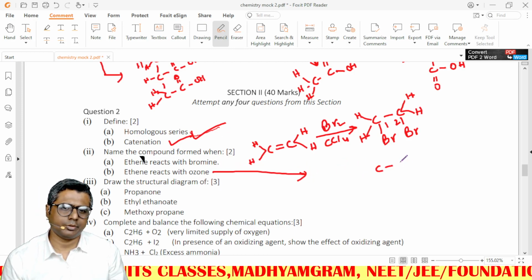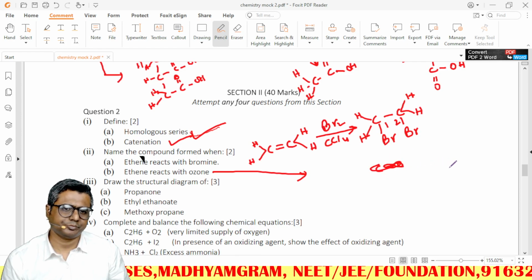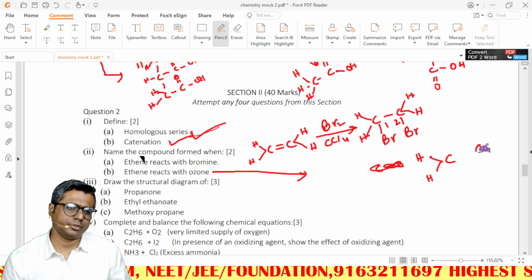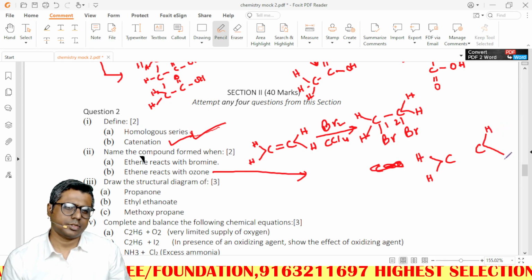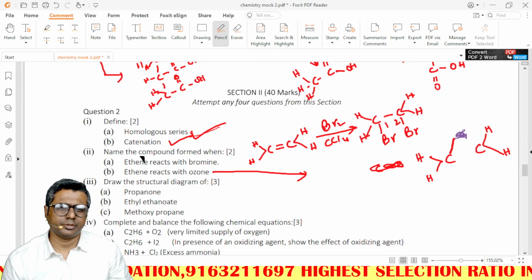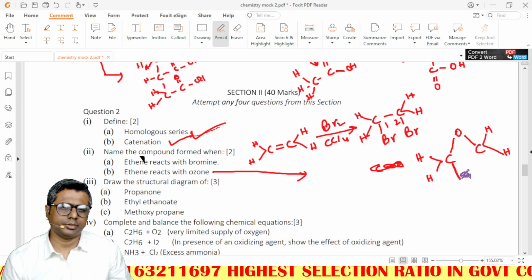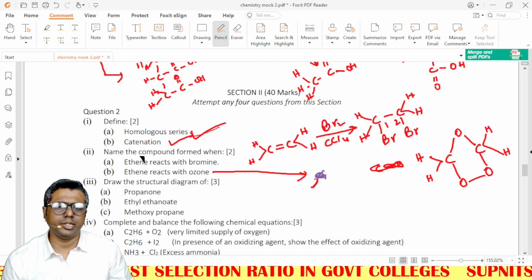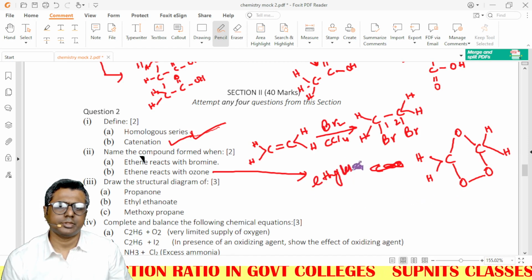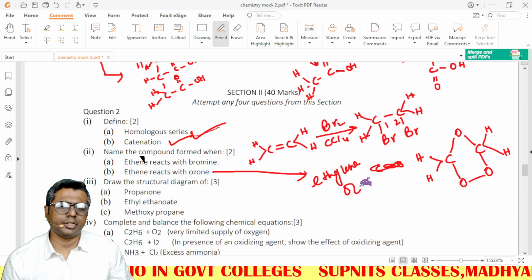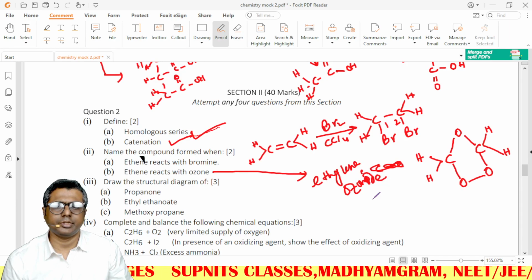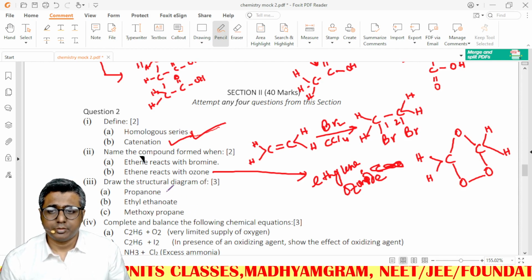The compound is like this, with hydrogens and oxygens. This is called ethylene ozonide, you write ethylene ozonide.